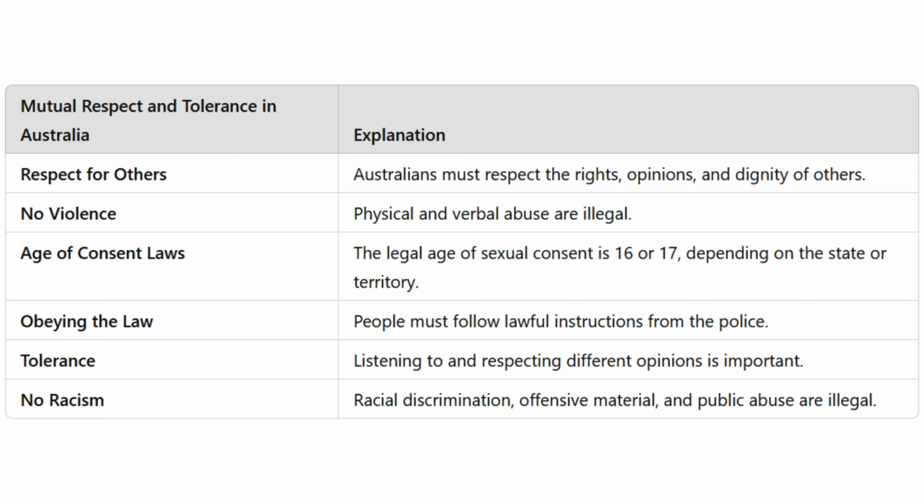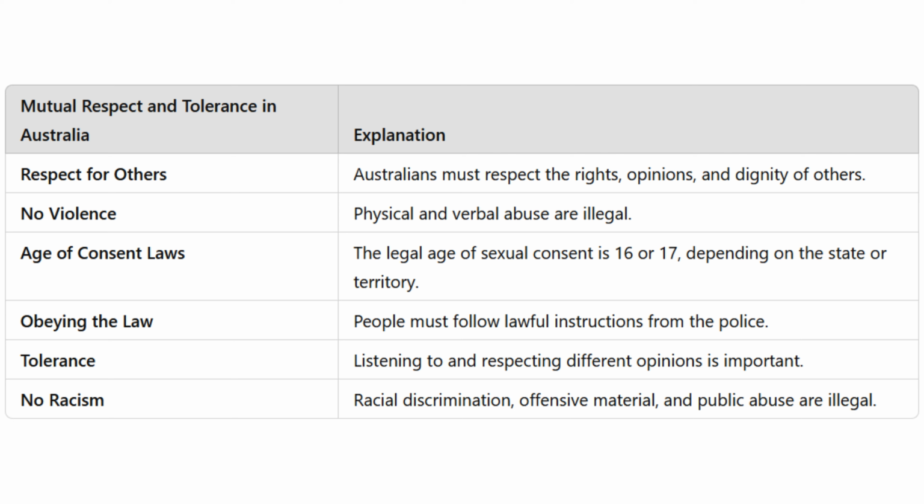Respect and tolerance are at the heart of Australian society. But what do they actually mean in everyday life? Let's explore. In Australia, everyone must respect the freedom and dignity of others, even when they disagree. Violence is illegal, whether it's physical or verbal abuse. Australians believe in peaceful disagreement and the right to feel safe. The age of sexual consent is 16 or 17, depending on the state or territory. Relationships involving a minor under this age are illegal.